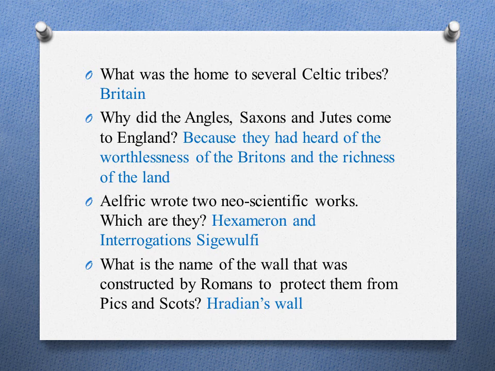Britain. Why did the Angles, Saxons and Jutes come to England? Because they had heard of the worthlessness of the Britons and the richness of the land. Ælfric wrote two non-scientific works. Which are they? Hexameron and Interrogationes Sigewulfi.